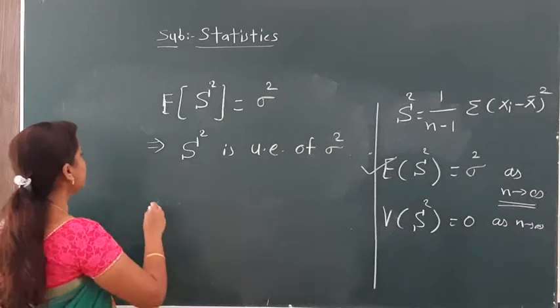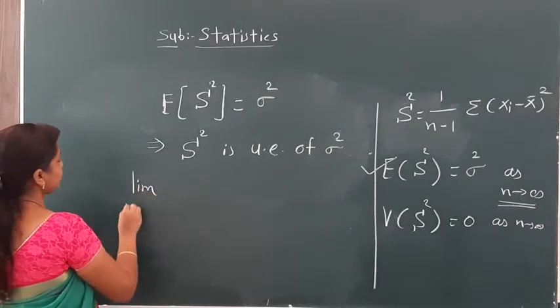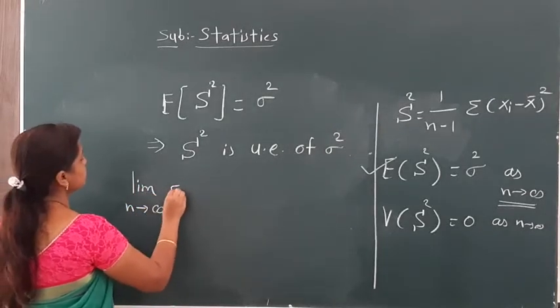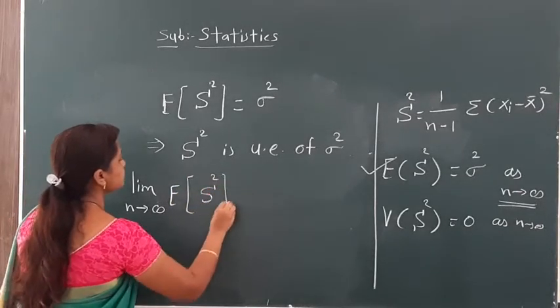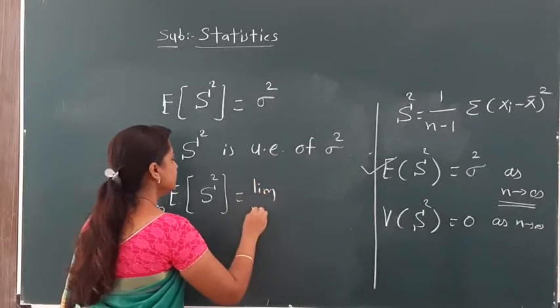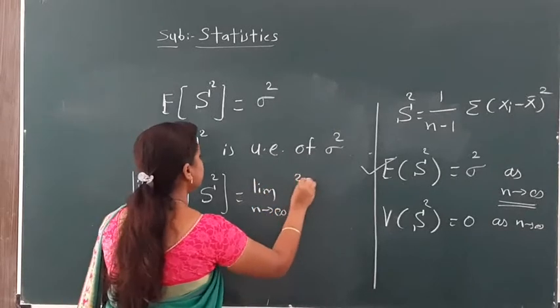For a large sample size, we take limits of both sides. Limit as n tends to infinity of the expectation of S square is equal to the limit as n tends to infinity of sigma square.